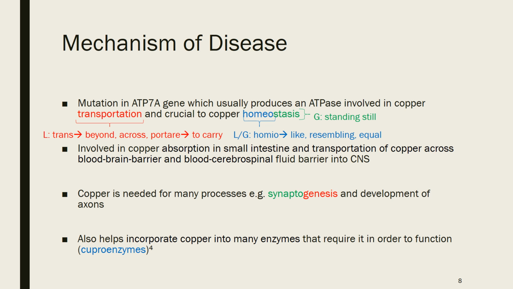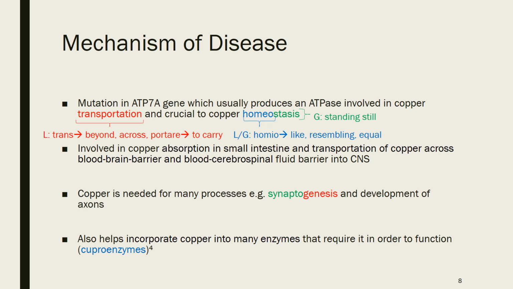So ATP7A is also involved in copper absorption in the small intestine, so it absorbs it from the small intestine into the bloodstream, and the transportation of copper across the blood-brain barrier and blood-cerebrospinal fluid barrier into the central nervous system.